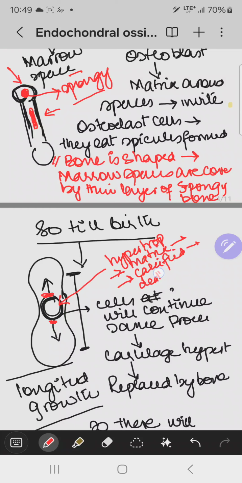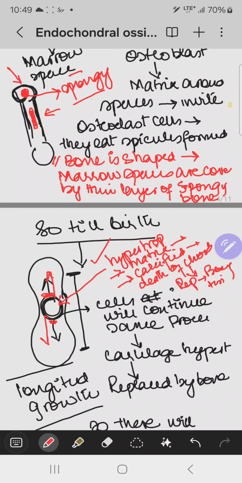So from this primary ossification center, the bone formation will move this way also, and this bone formation will move this way also. This all occurs till the birth of the baby, and because of the ossification center, there is a longitudinal growth of the bone taking place. But there was a question: how does longitudinal bone growth take place and how does radial growth of the bone take place?